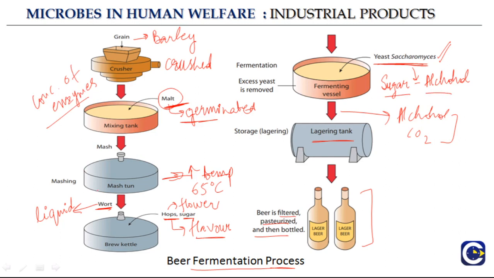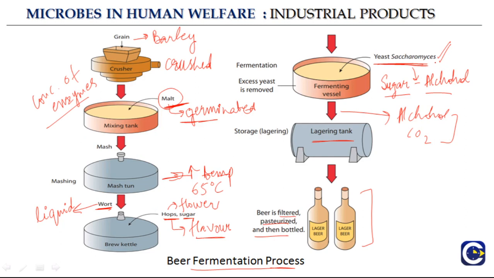It is put in a mash tun, for mashing, further crushing it, and here they increase the temperature to 65 degrees, and then wort comes out of this. Wort is what? It is nothing but a liquid, and then it is brewed along with hops, which adds flavor. Hops is a kind of flour that will add flavor to the beer, and they also add sugar.